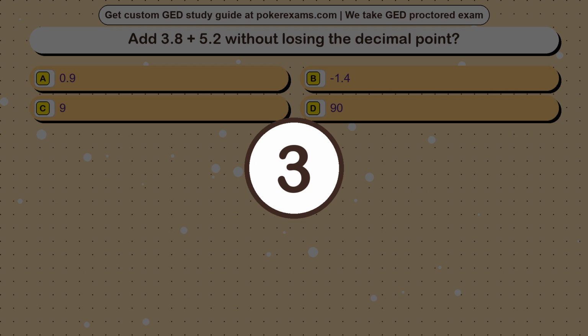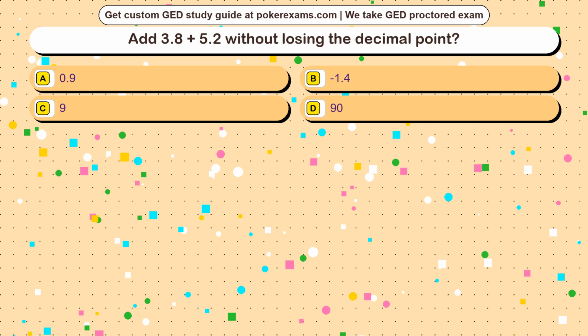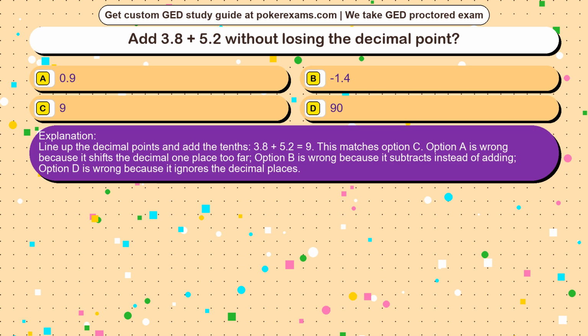The correct answer is option. Line up the decimal points and add the tenths. 3.8 plus 5.2 equals 9. This matches option C. Option A is wrong because it shifts the decimal one place too far. Option B is wrong because it subtracts instead of adding. Option D is wrong because it ignores the decimal places.